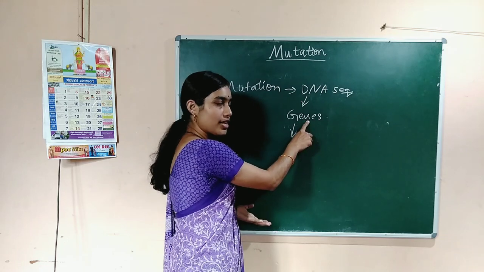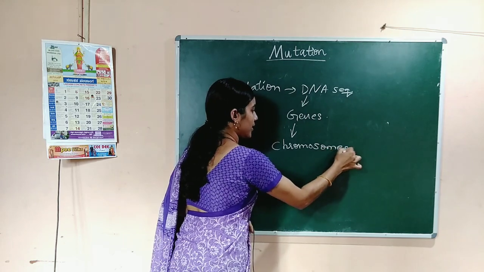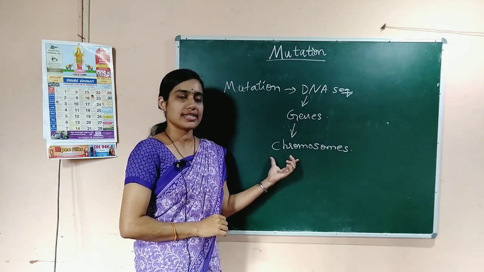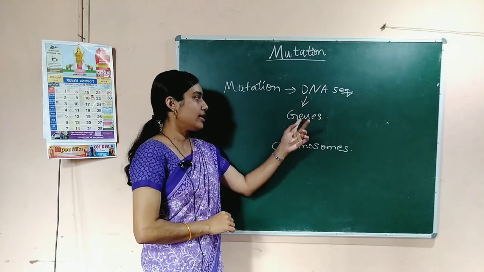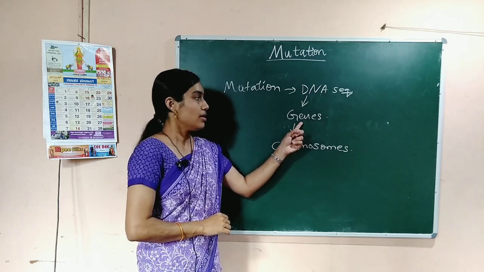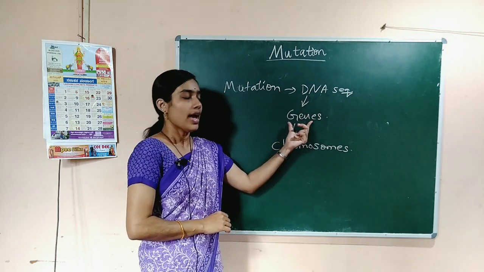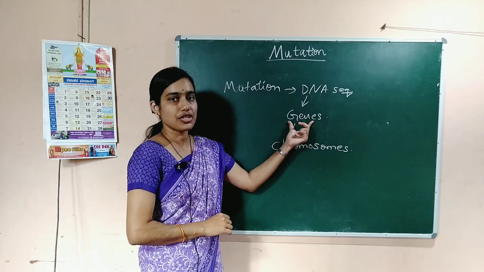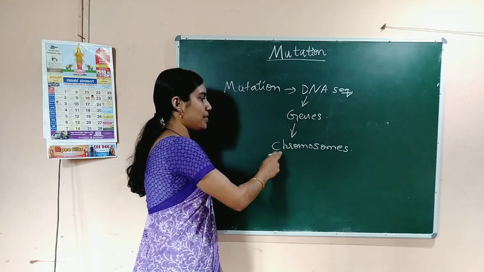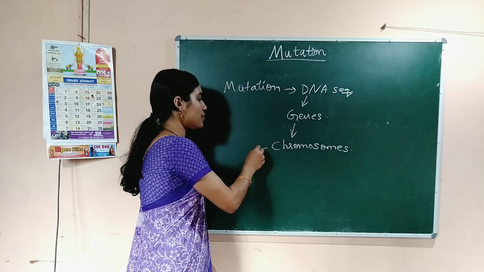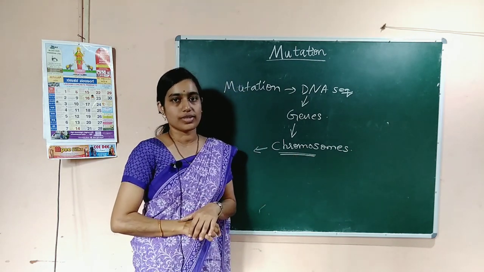When genes are changed, then automatically chromosomes are also changed because genes are present on the chromosomes. So, because of the mutation there will be changes or alteration in the chromosomes itself.